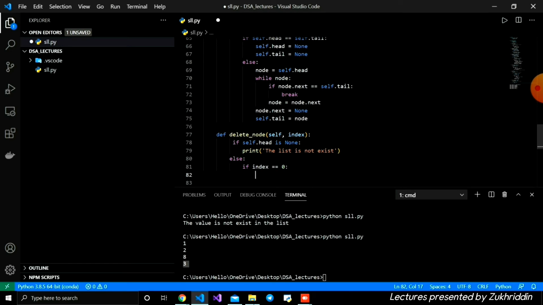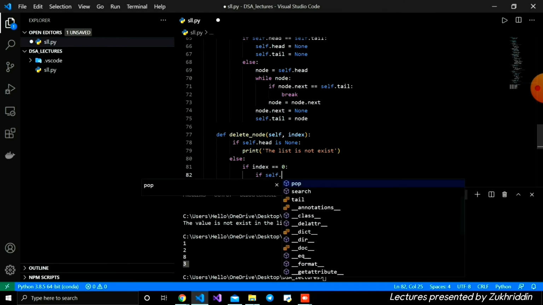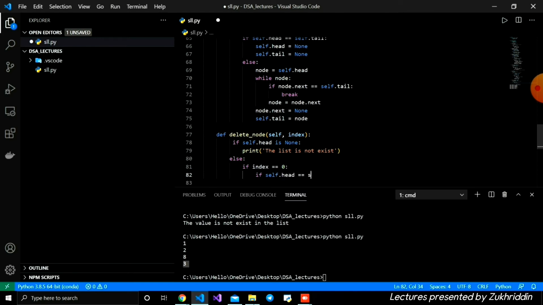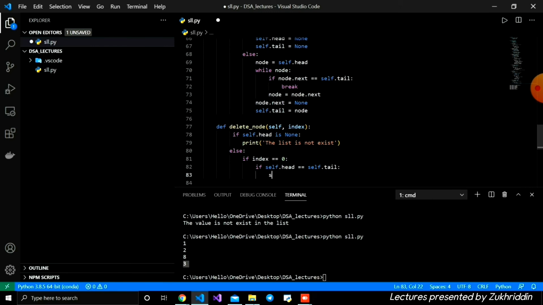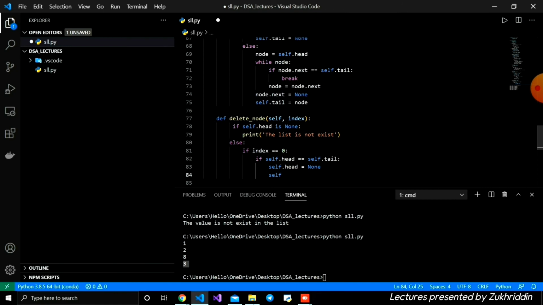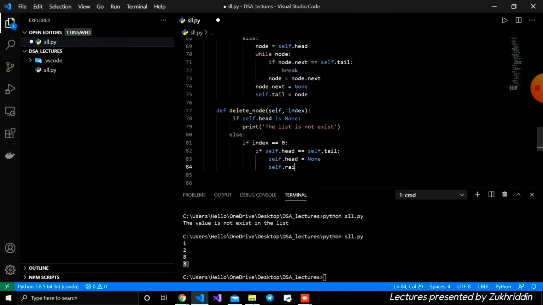Inside, we also need to check whether there is only one node or more nodes. If self dot head is equal to self dot tail, I'm going to write self dot head is equal to none, and also self dot tail is equal to none.